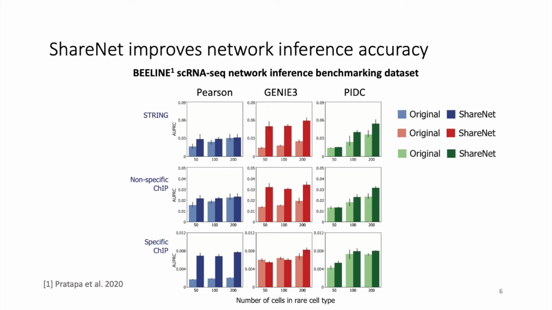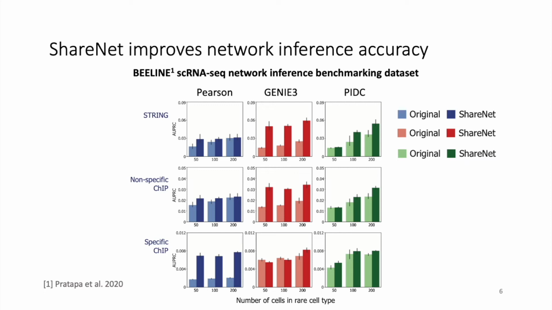We did this by comparing the inferred network for dendritic cells with 3 reference networks: a protein-protein interaction network curated from the STRING database, a non-cell type specific ChIP-seq network, and a cell type specific ChIP-seq network curated only from assaying dendritic cells.